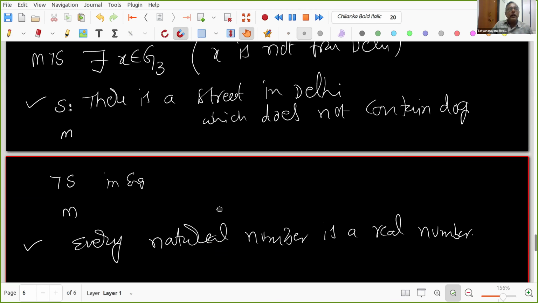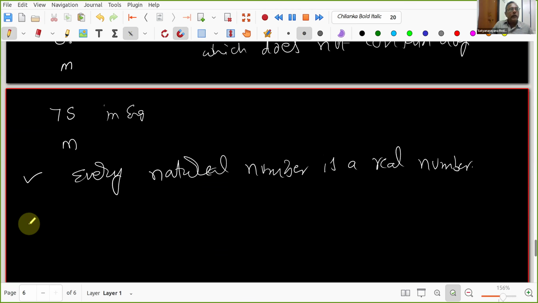Write the mathematical version and the negation as well. Discuss these things. I will stop here, and I will upload this in the notes.